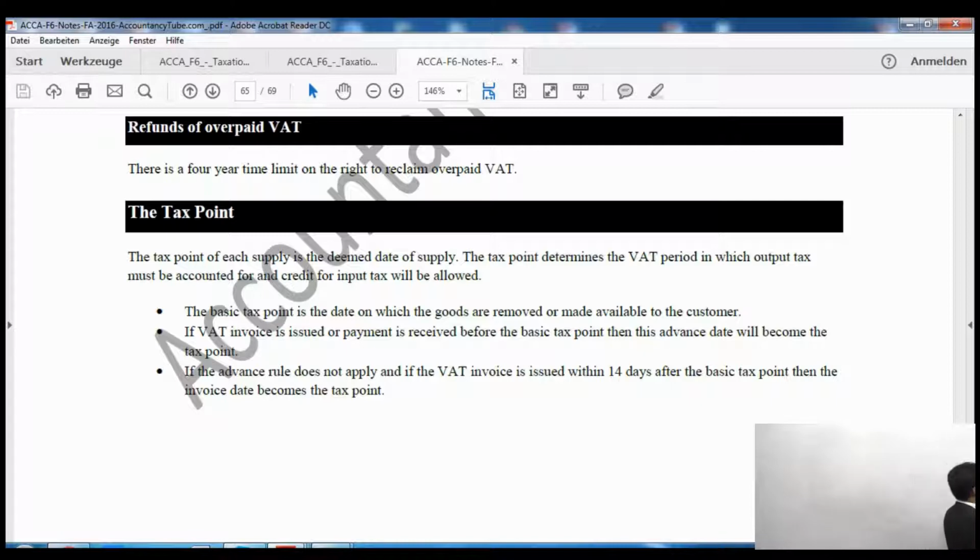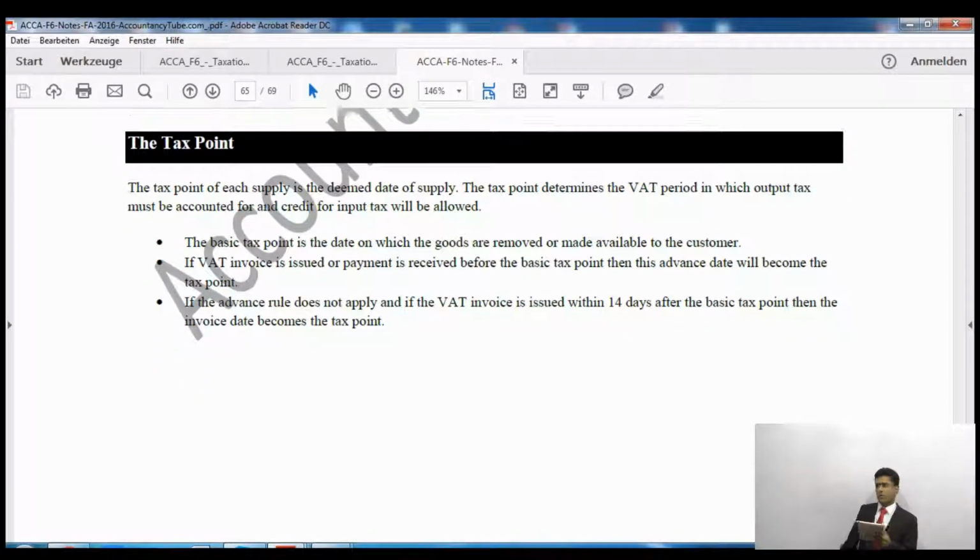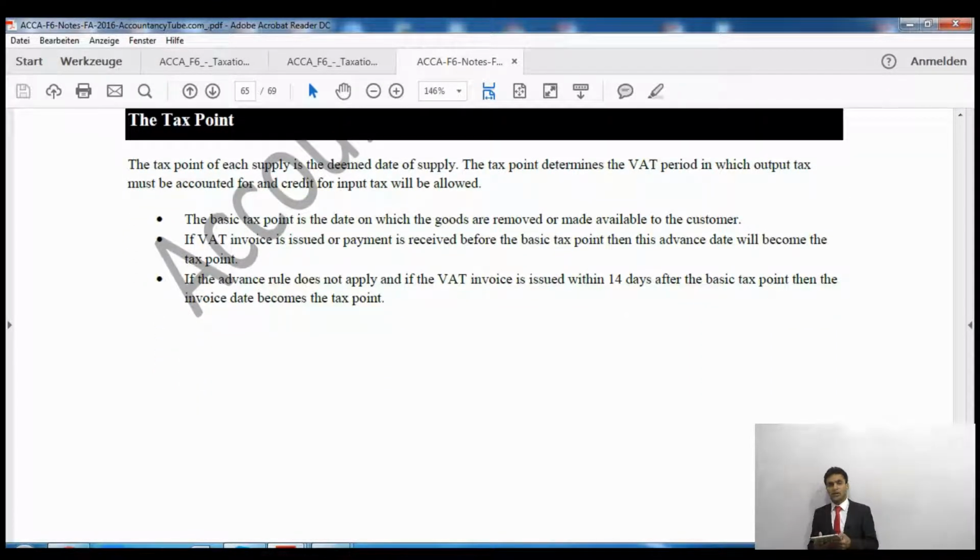Next is a tax point. Now it is important from a theoretical point of view of ACCA F6 taxation, especially in MCQ questions. Now, what is a tax point? Tax point is when the goods are sold or invoice is issued or payment is made. It is called tax point. It depends on different circumstances. So let's read the notes.